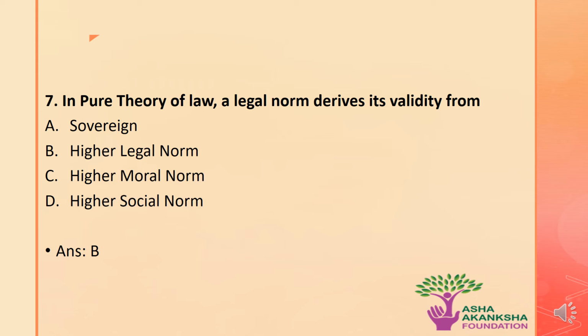This pure theory was given by Kelsen, according to whom every law gets its validity from a higher legal norm, and at the end, every legal norm gets its validity from the grundnorm. He gave the principle in a hierarchical form, in which the grundnorm gives the validity to every other legal norm which is inferior to it.